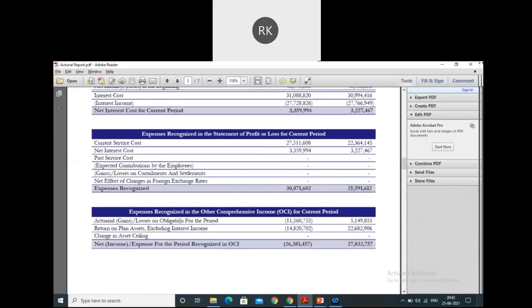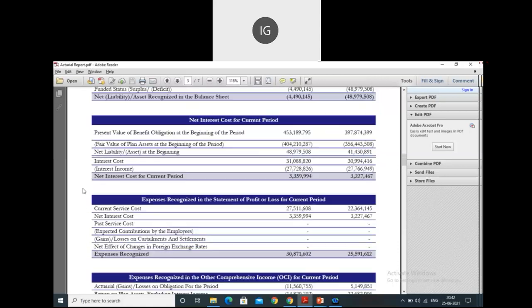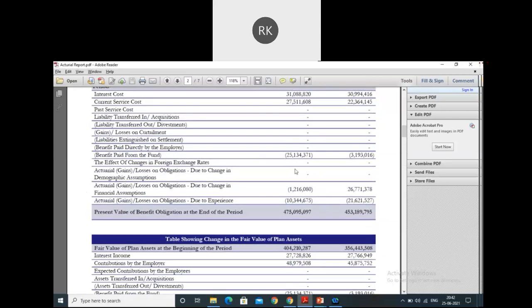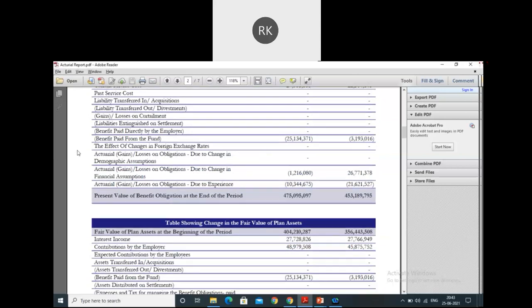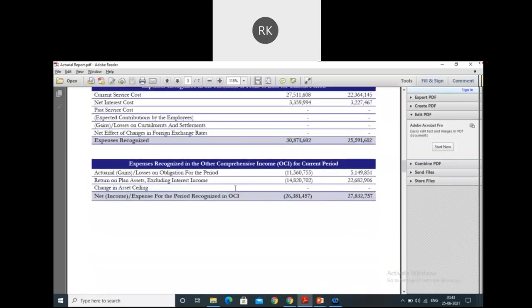Now moving further, expenses recognized in the OCI for the current year. What expenses have they recognized? They have recognized the actuarial gains and losses on obligation for the period. This total is 11,567.55. From where must this be flowing, guys? Liability table. Exactly. So in the liability table, we have these two components, which are parked under the category of actuarial gains and losses. If you sum up these two, obviously you'll come out with the number mentioned there in the OCI table. This number is 11,560.